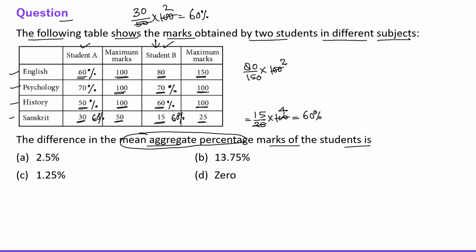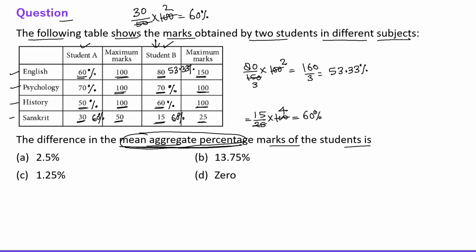Okay, so 52 is a 2, 53 is a 150. So this is 160 divided by 3. So this is 53.33%, right? Okay, so this will be 53.33%. All right. Now we need to find the mean aggregate percentage, as the question says, right?